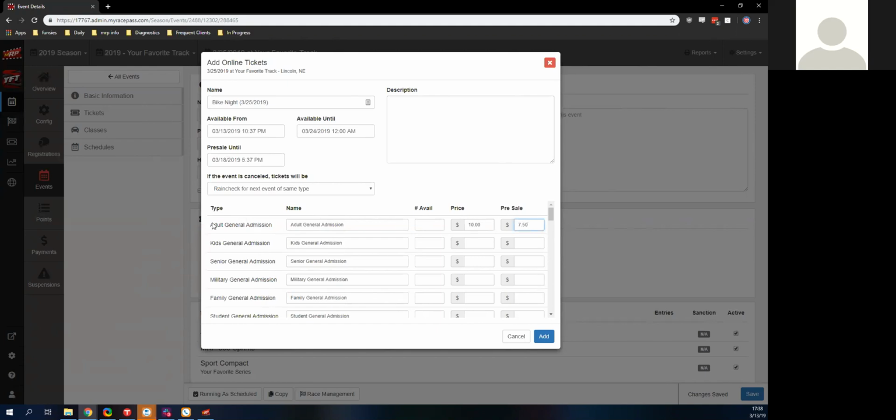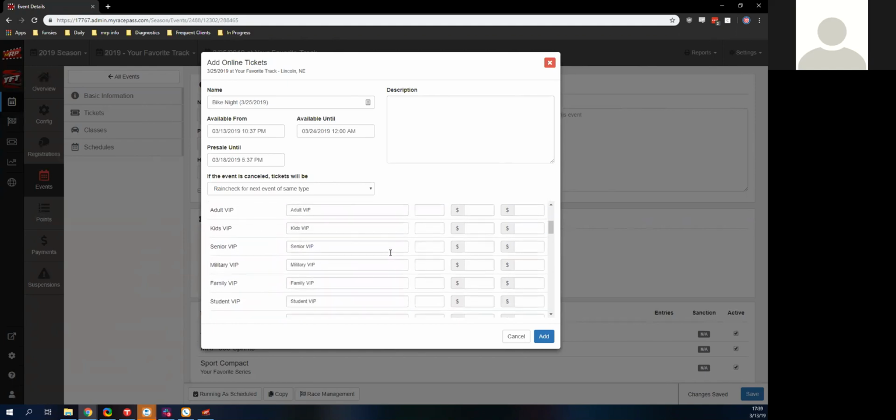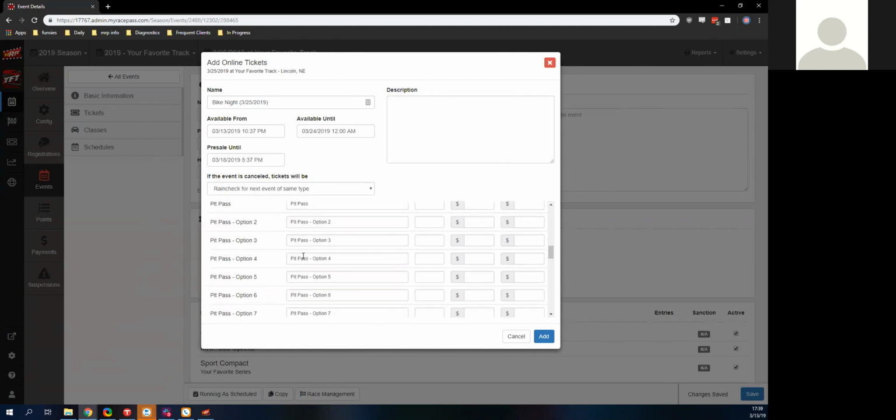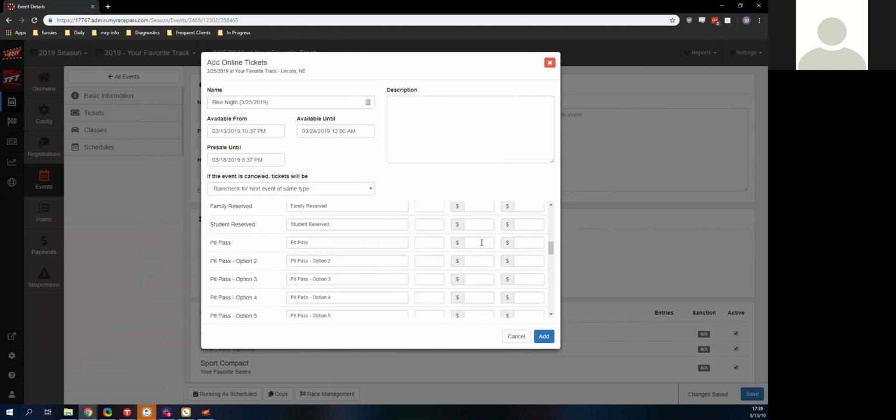We're also able to put in as many of these different types here. So you can see we have general admission. We're able to rename that. So if you had sections, for example, let's say section A, we could actually put in different prices for different spots that they'll be sitting at. We also can do pit passes, which again, I highly recommend you do that as well, so the drivers can get those ahead of time. Again, my numbers that I have here are purely suggestions. I'm just sort of making them up here, but you do have that option.